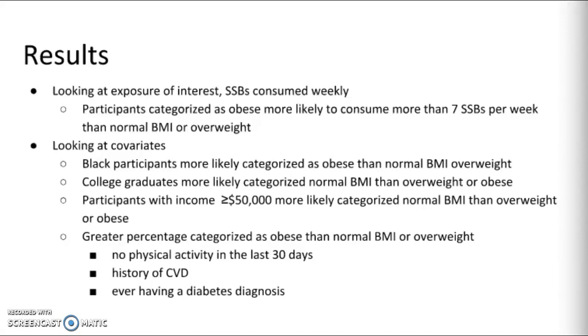College graduates were more likely to be categorized as having normal BMI than as overweight or obese. Participants with an income greater than or equal to $50,000 were more likely to be categorized as having normal BMI than as overweight or obese. A greater percentage of participants categorized as obese reported no physical activity in the last 30 days. A history of CVD and ever having a diabetes diagnosis were more common than in participants categorized as having normal BMI or as overweight.